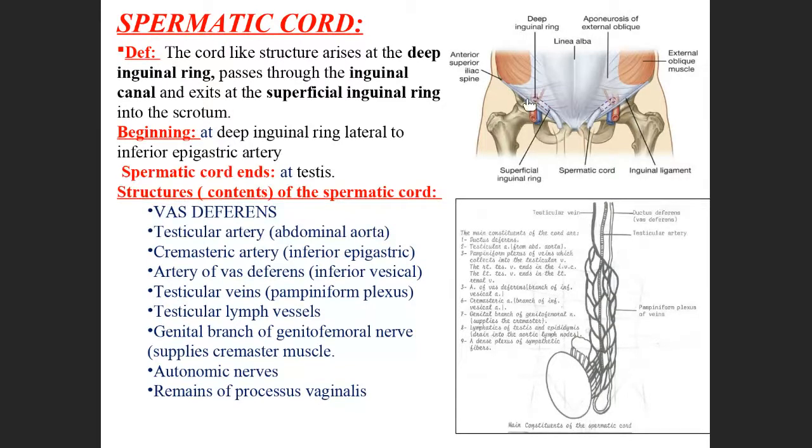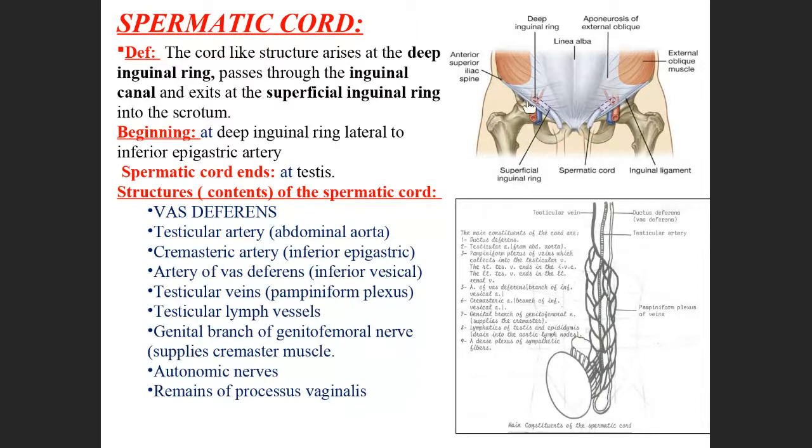This whole thing is the inguinal area, just below the abdomen. Here there are 2 rings. The inner one is called the deep inguinal ring, and the outer one is called the superficial inguinal ring.